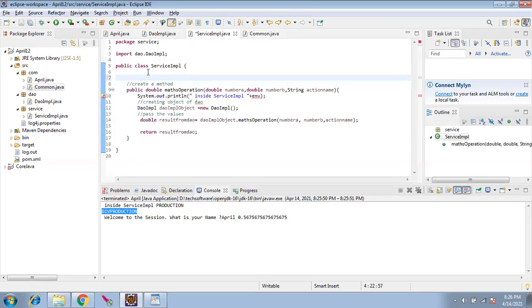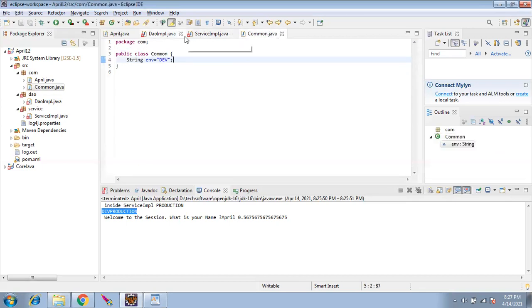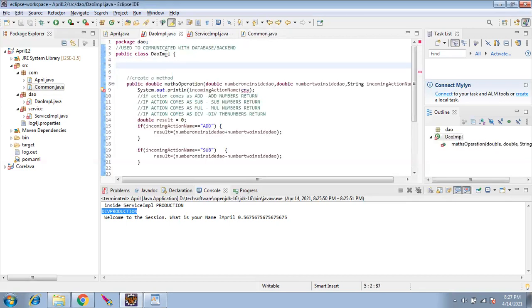Dev. I have deleted from here. In DAO, I'll delete. Now both of this DAO and service are throwing error because it is not knowing what this env is. Earlier we declared here, so it was able to find. Now it is not able to find. We moved it here. For this to get access, we have to use a keyword extends.